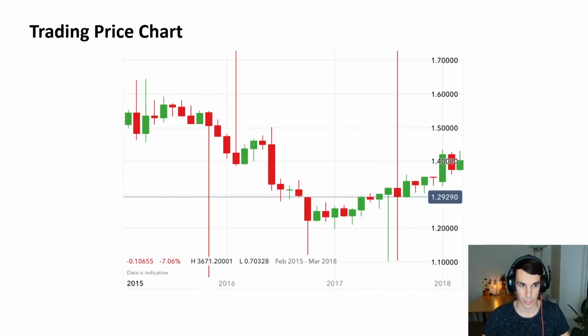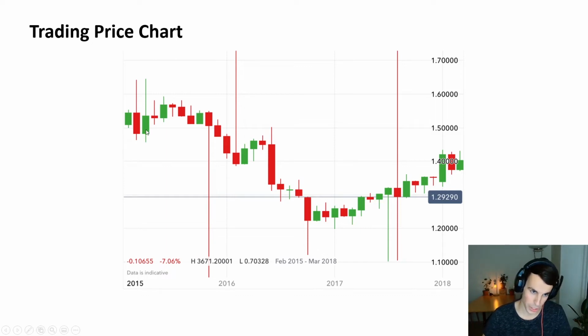Right, price action 101. When you deal with trading, you are usually presented with such a chart, with these candlesticks. At first, when I saw this, I was like, what the hell is this? A green candle means that the price started at some point at the base here, and then the price closed here. So each candlestick represents a period of time. I should have said that first. Either day, hour, minute, or whatever, depending on which time frame you select.